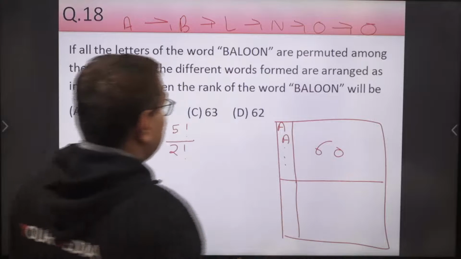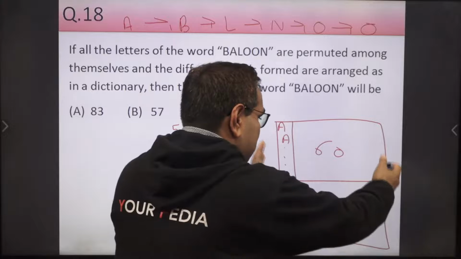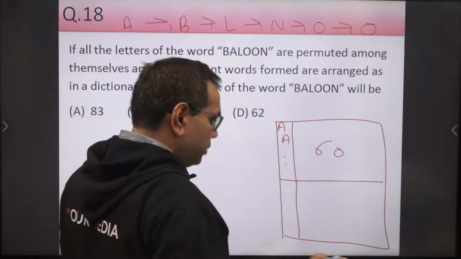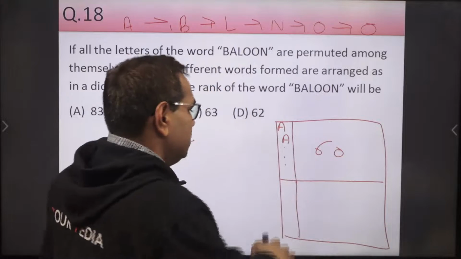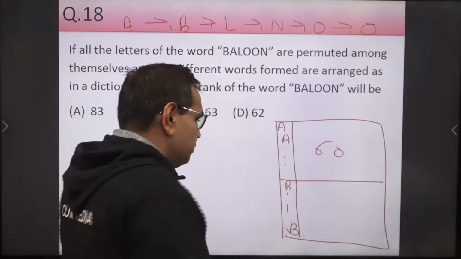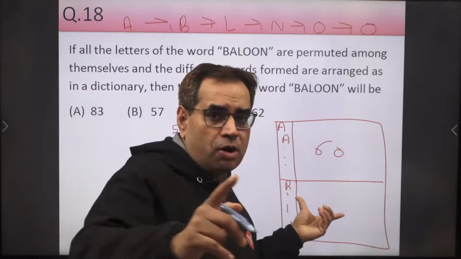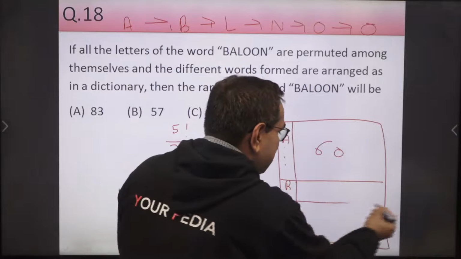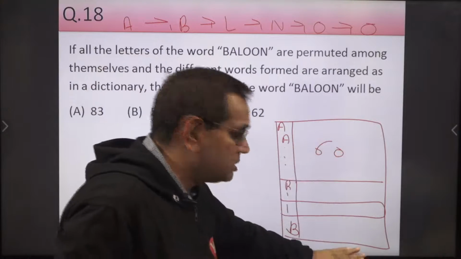Interestingly, whenever we form all the words starting from B, balloon will be one of them. Suppose this entire block is of B. Our balloon will be present in this block somewhere. So we need not count all the words starting from B.